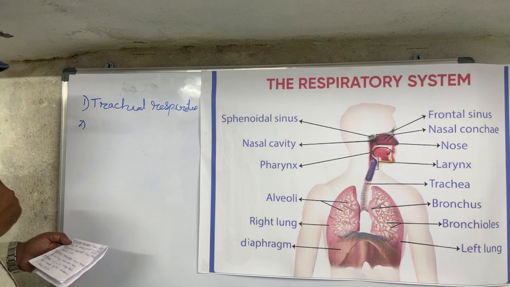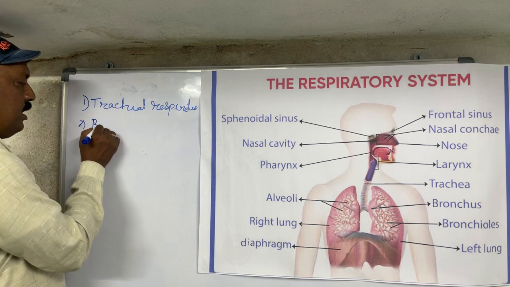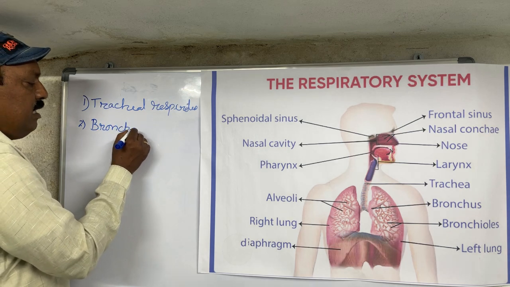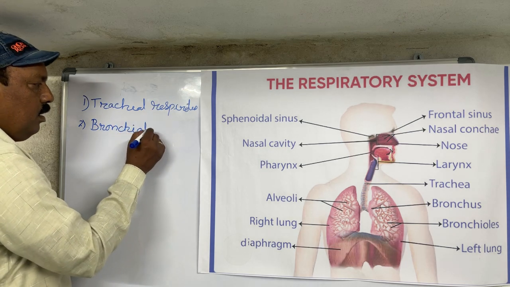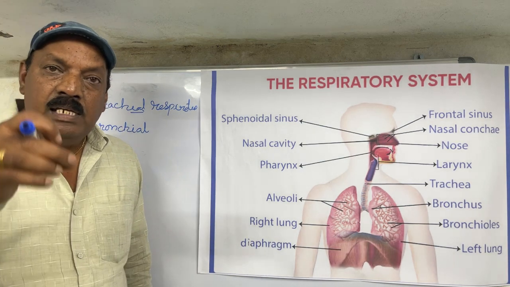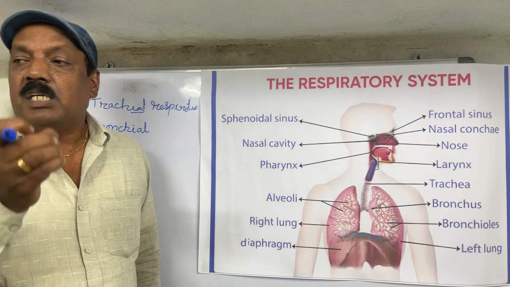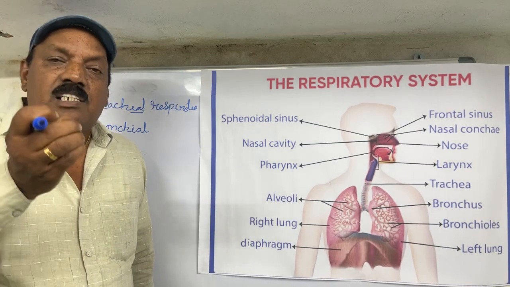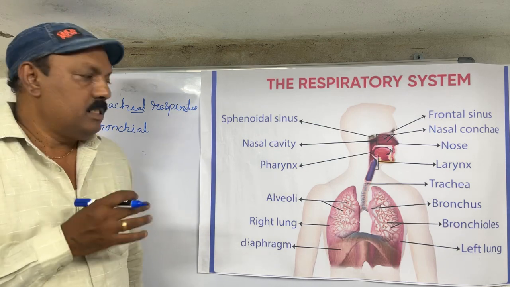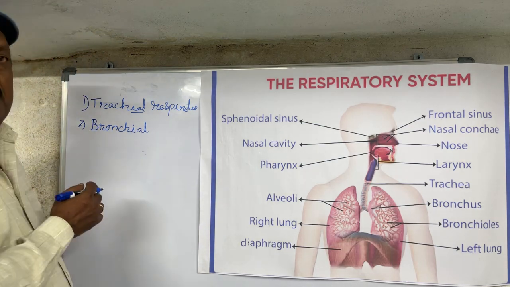And the second one is branchial respiration. This tracheal respiration takes place in all insects. The example for tracheal respiration is all insects. In all insects, tube-like structures are present, and through these tube-like structures only the respiration process is going on. Now coming to the second one, branchial respiration.